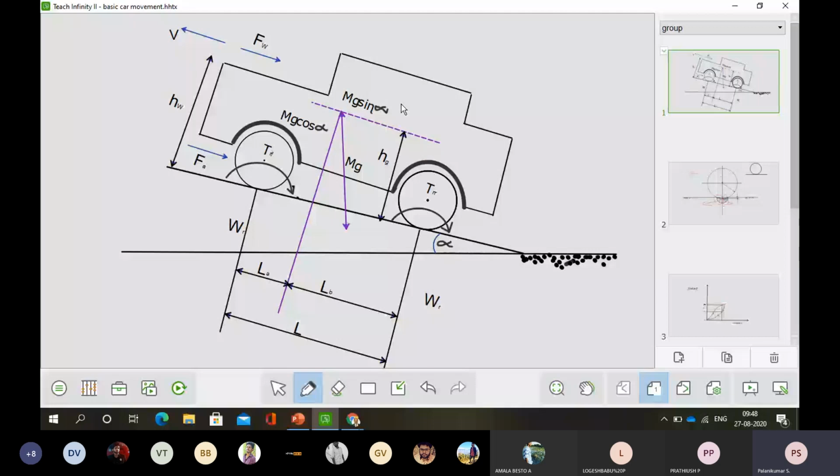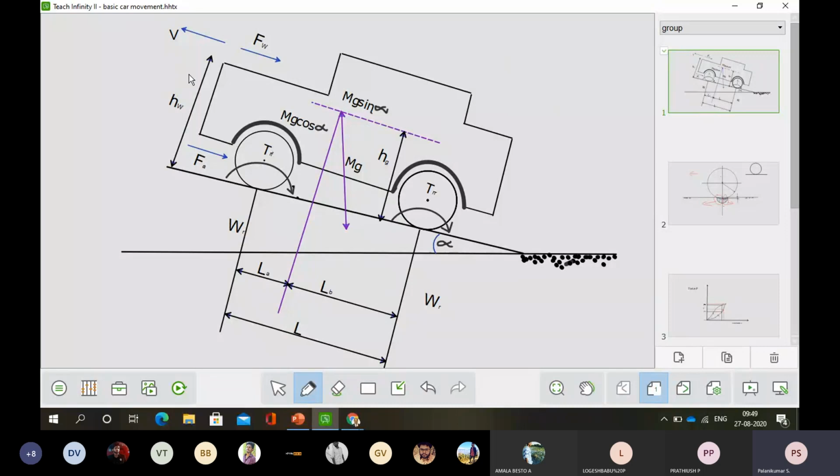So if I want to affect the acceleration, I have to apply an external force, which in terms of velocity is what can affect it. That is why we should know dv by dt. dv by dt is nothing but the tractive force minus the resistive force, divided by the mass of the vehicle.